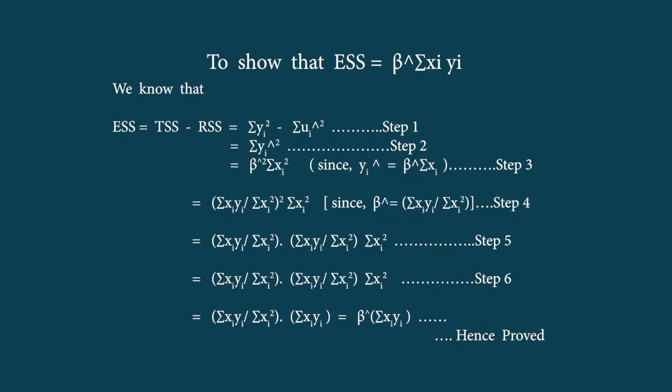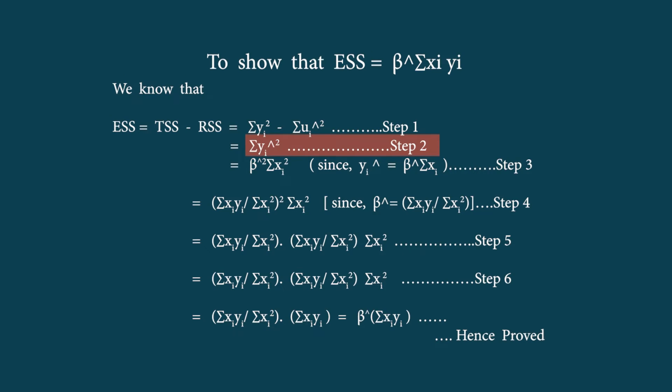This boils down to showing different types of expressions for ESS, because that will be required to understand the goodness of fit. So we observe that here ESS is basically the total variation minus the variation due to error. So this goes by step 1, where we find summation yi square minus summation of ui hat square. On the basis of that, we know that this is equal to summation yi hat square, because this is basically the ESS expression.